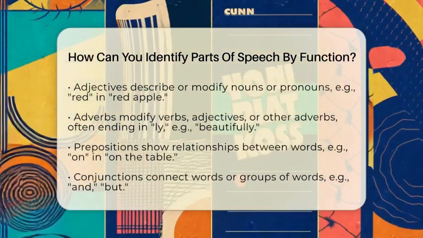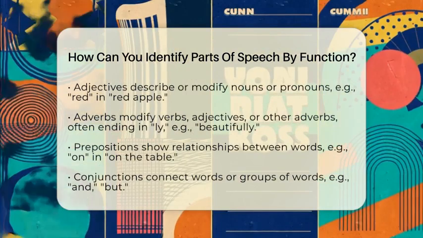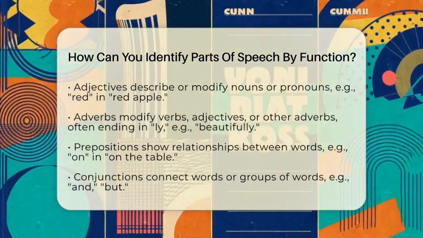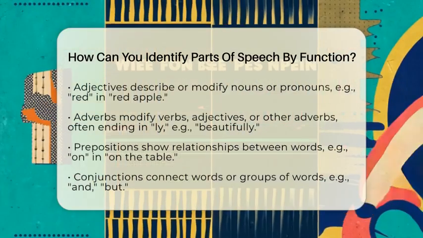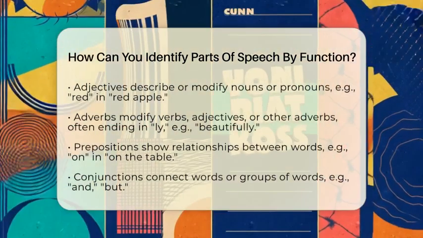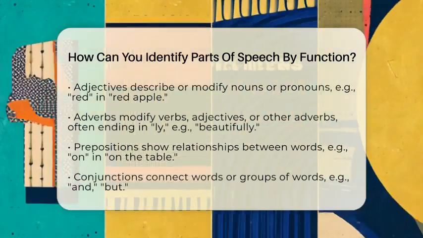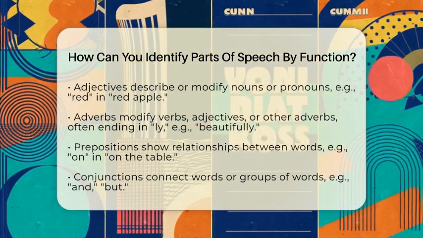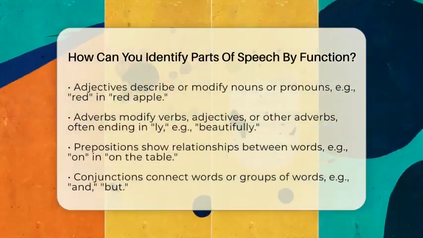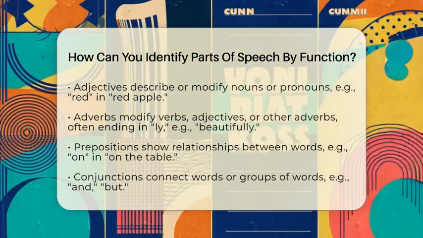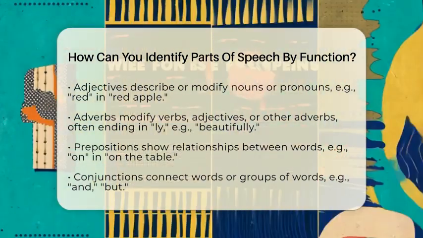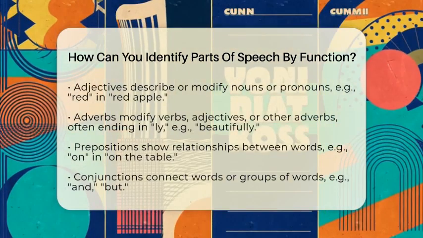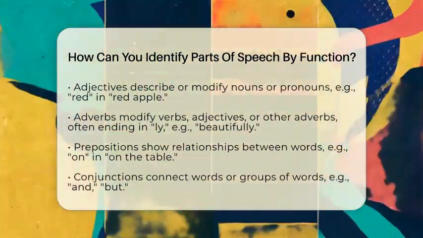Conjunctions connect words or groups of words such as and, but, or because. For example, I like apples and oranges. Interjections are words that express strong feelings like wow or oh no. Next, you can test a word in different sentences to see what role it plays. For example, if you put a word after "I like the" and it makes sense, it's probably a noun. Like I like the music, so music is a noun. If a word fits after "she will," it's likely a verb like run in she will run.